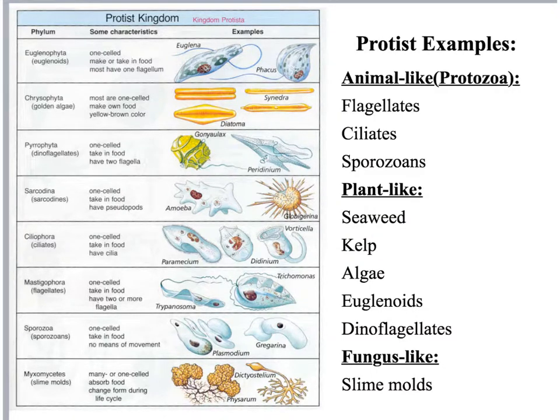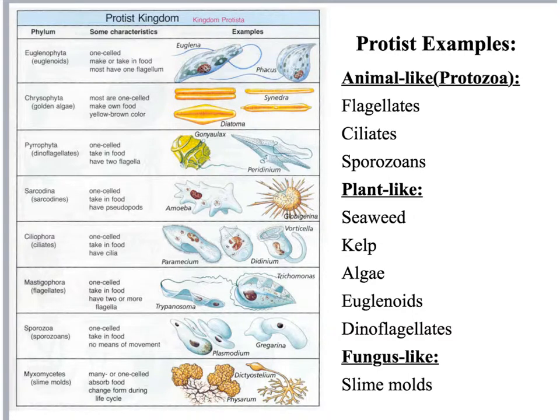There are many types of Protista that are alive, and yet we don't know a lot about them as a society. There are animal-like Protista. We typically refer to those as protozoa. These are considered flagellates, ciliates, and sporozoans, so these will go on your chart on your notes under examples. Those are examples of animal-like protists. They're animal-like because they are heterotrophs. They have pseudopods. They kind of move around in that same fashion, etc.